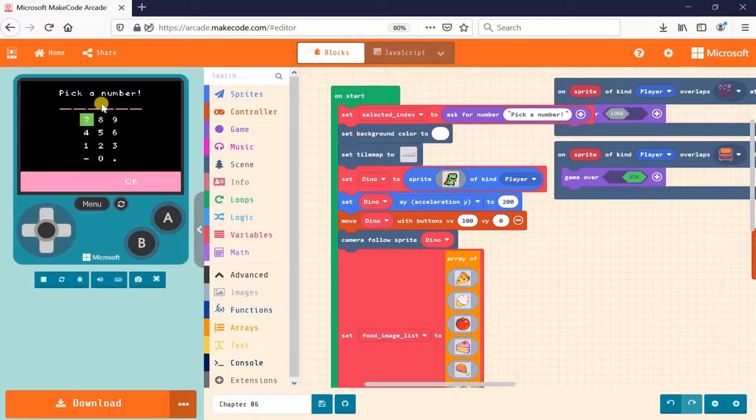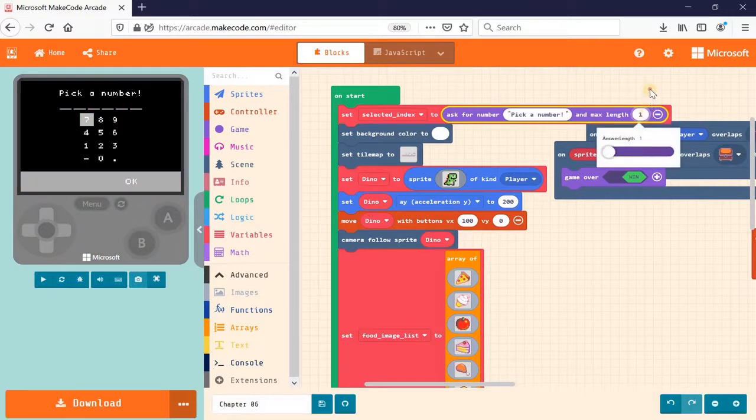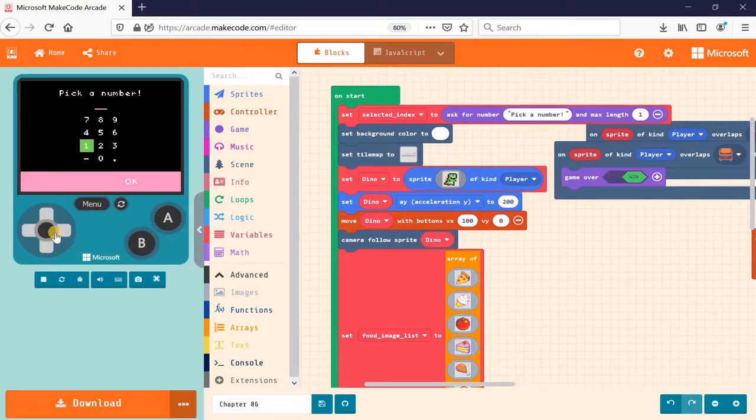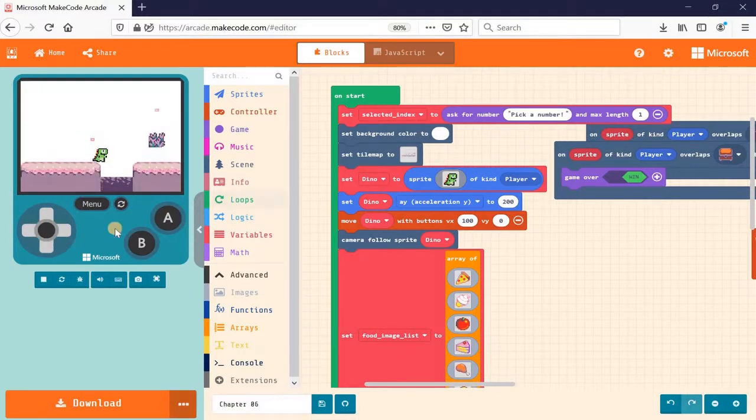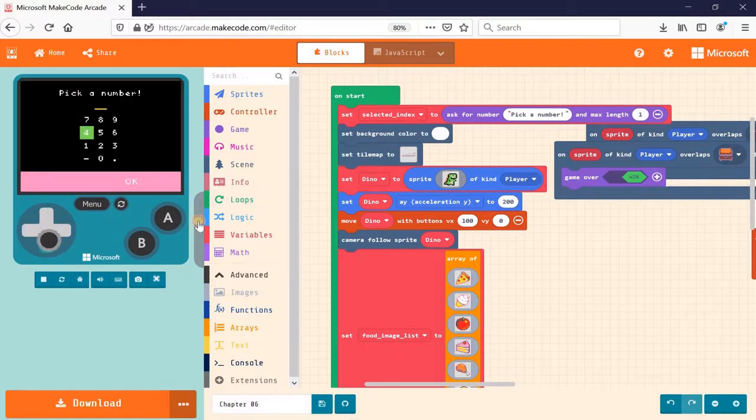So you can see in my simulator it shows a screen that says pick a number, and right now the number has multiple digits, so let me just change it to 1 digit. Okay, so you can navigate around this number pad over here and choose the number that we want to display. So let's say if I choose 3, I just hit A and then go down to OK to move on. Or if I want to erase the number that I have selected, I can just hit B to erase it. Okay, so this function has already been created in MakeCode Arcade to allow our game to take in an input from the user. So in this case, the input is a number.